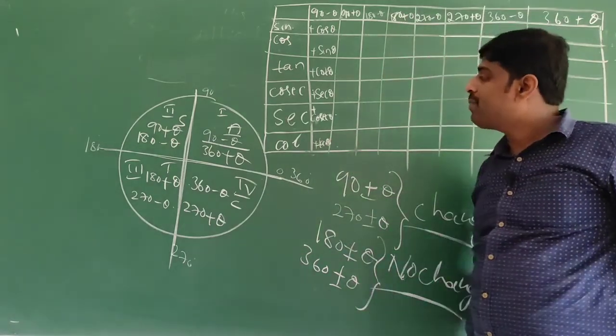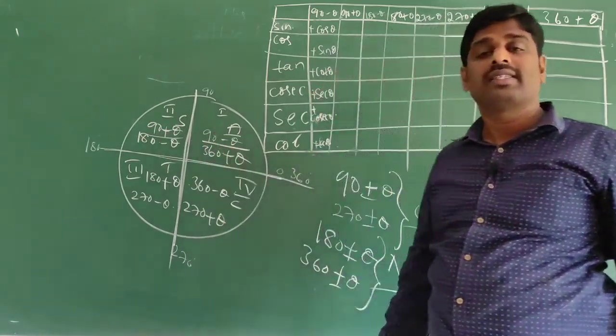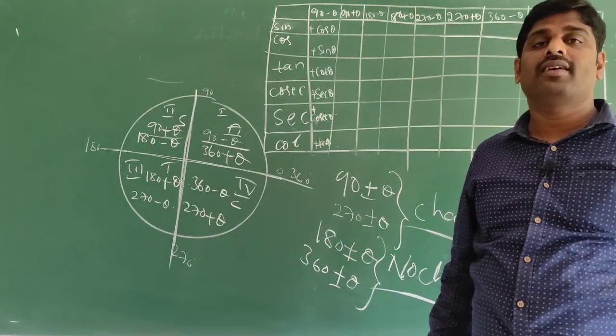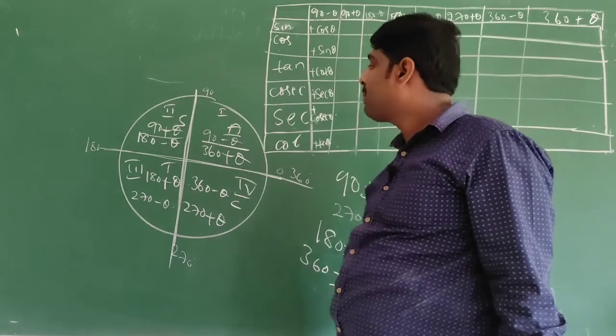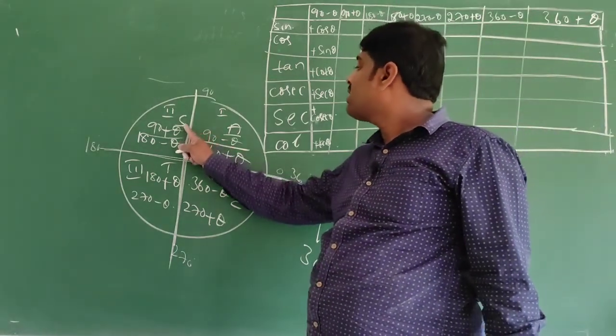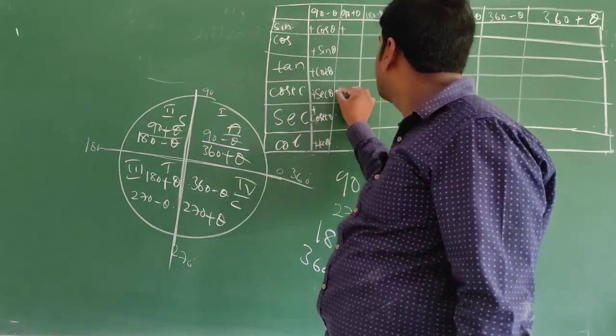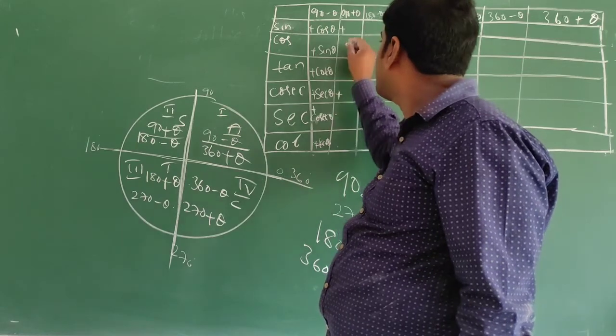Now come to 90 plus theta. 90 plus theta is present in the second quadrant. In the second quadrant, sine and cosecant are positive. Sine is positive, cosecant is positive. Remaining negative.